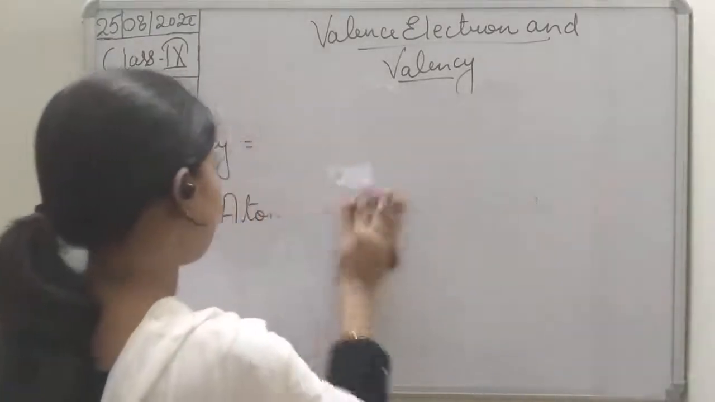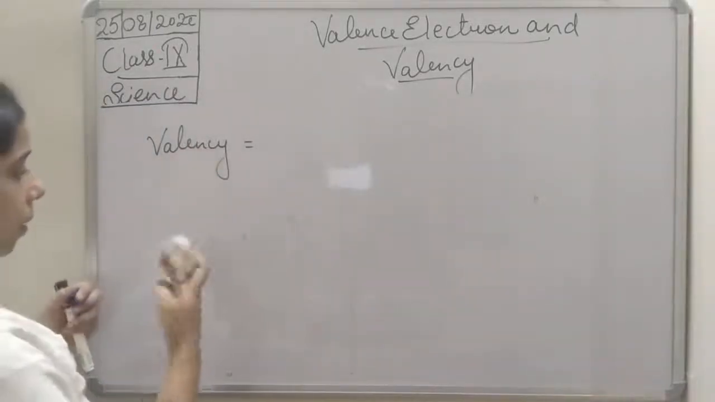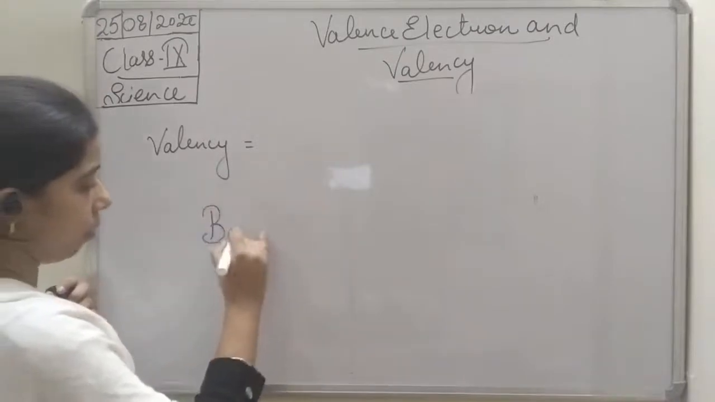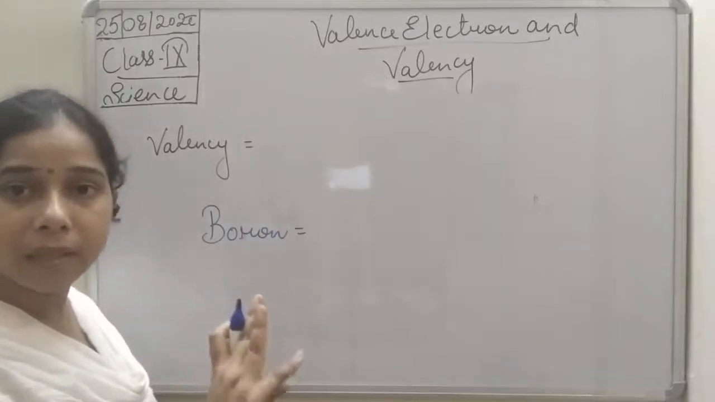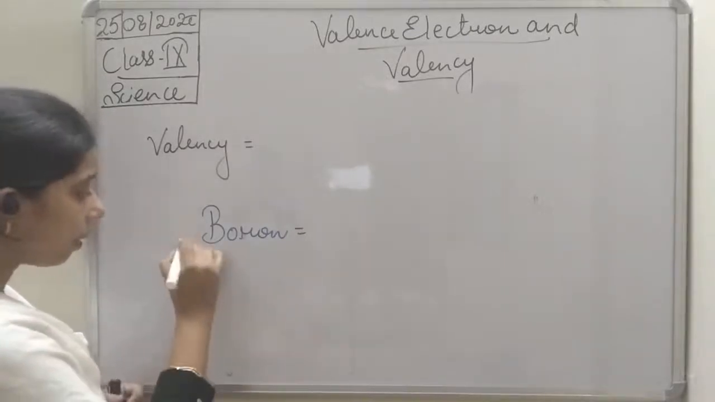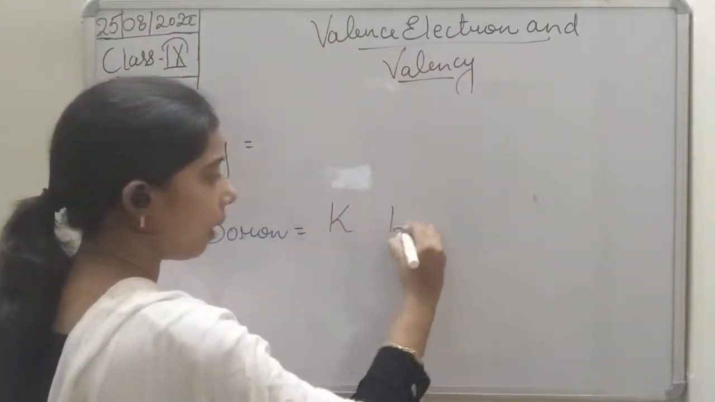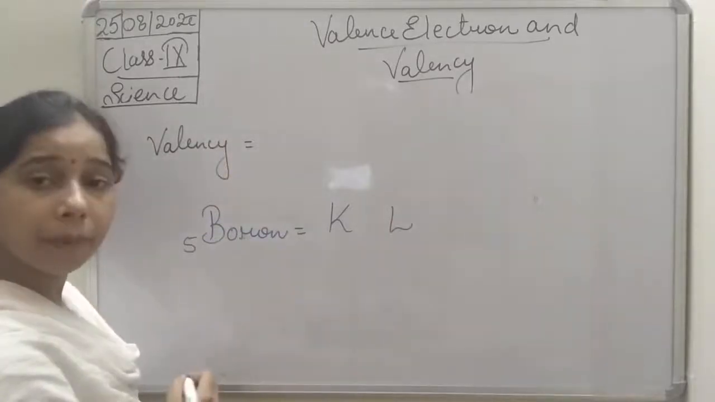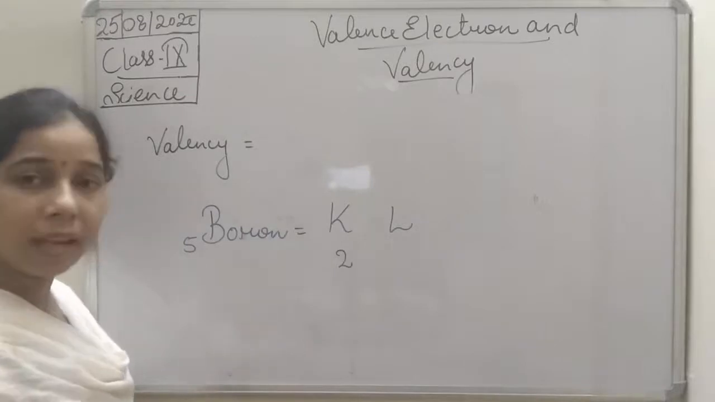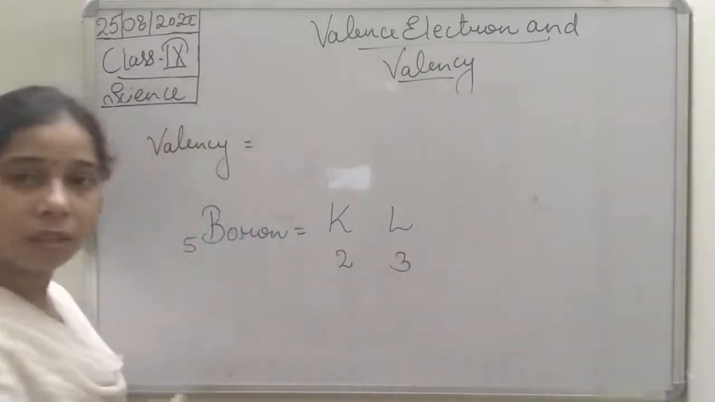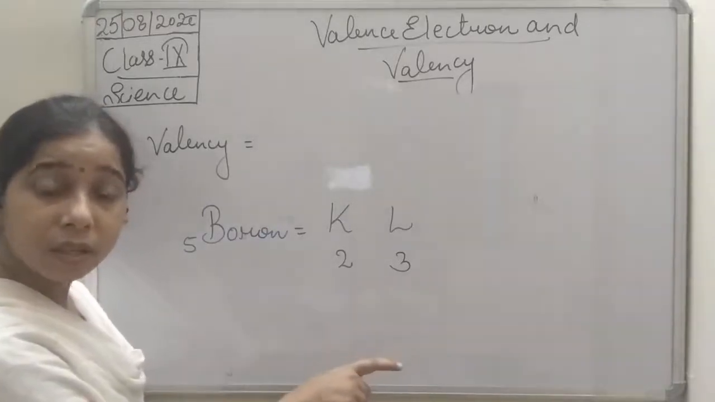If boron is there, students: hydrogen, helium, lithium, beryllium, boron. The atomic number of boron is 5. So what will be the electronic configuration? K shell has 2 electrons. How many electrons will be present in the L shell? 3. Right? So you see this, students, 3 valence electrons are there.